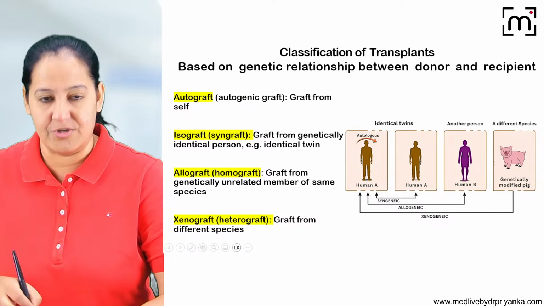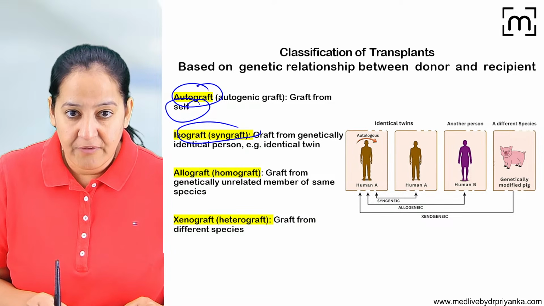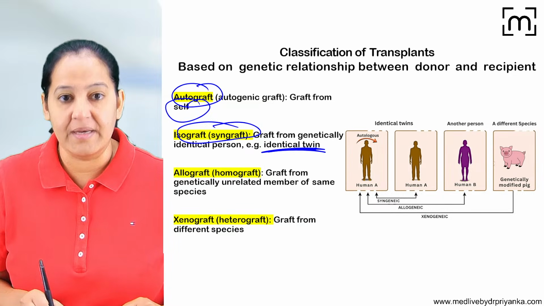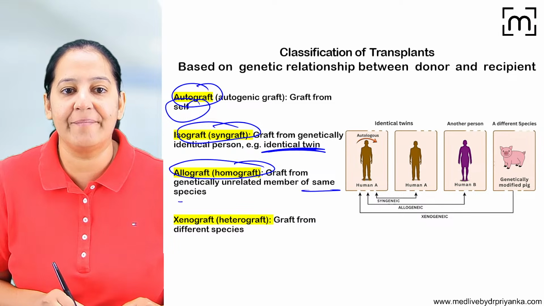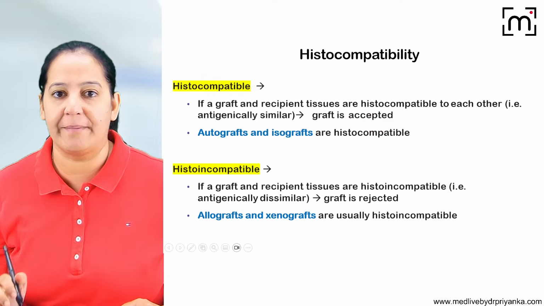The same thing is written here. You can see autograft, the donor is the self. Isograft, the donor is the identical twin. Allograft or homograft, it's the same species. And xenograft, it's from a different species. The same thing is shown to you, the 4 types of graft.